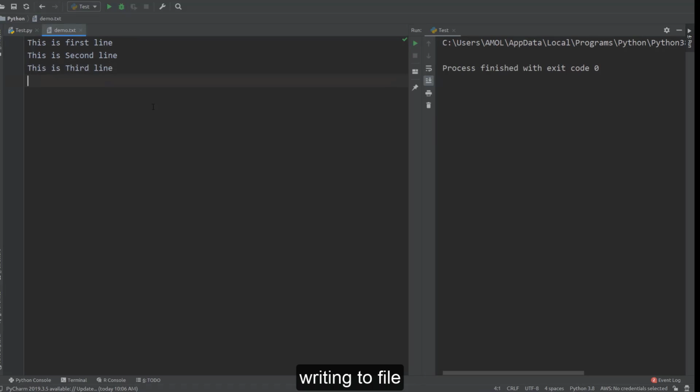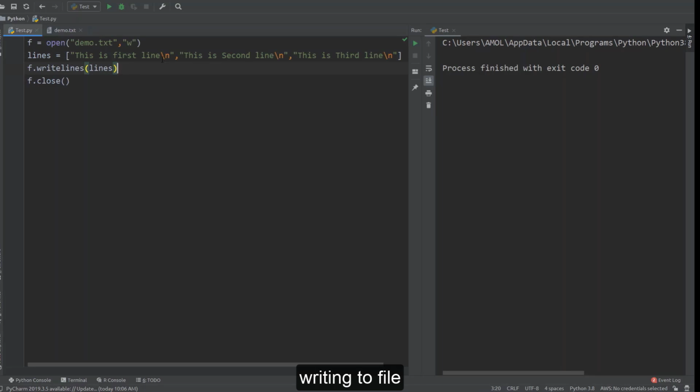Okay, so you can check the three lines come like this here. Now they're just printed on the next line because we used \n over here. Okay, so write and writelines, these are the two methods by which we can write to files, either a single line or a number of lines simultaneously using a collection.